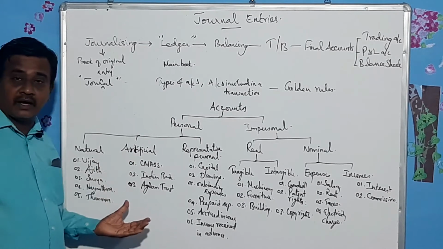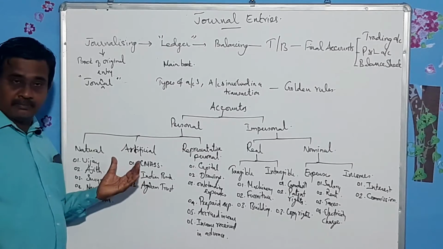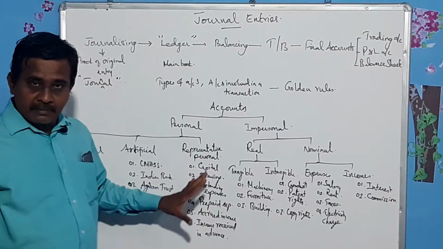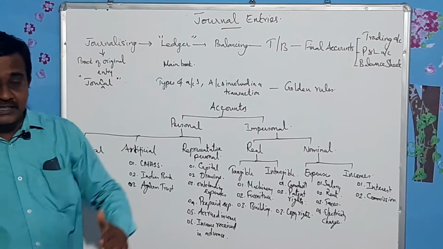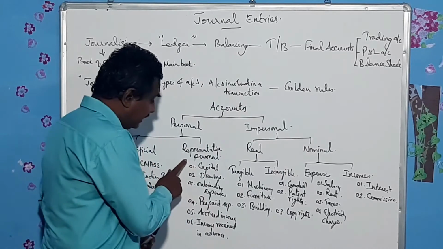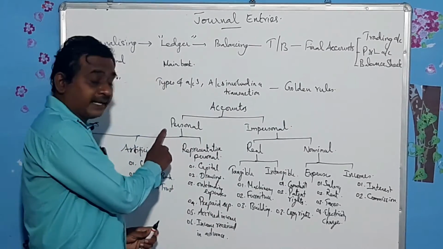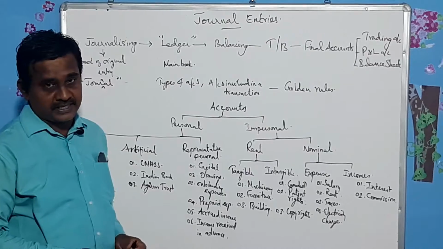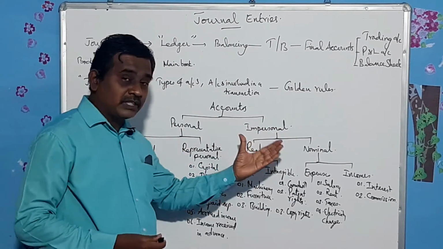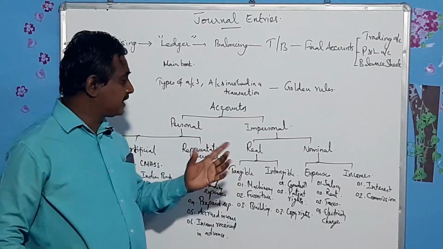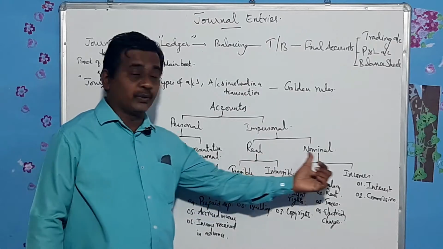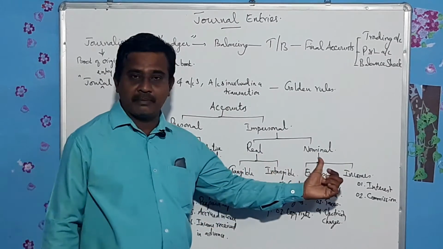So these are called artificial personal accounts. And representative persons: remember, instead of writing the person's name, we write these things, and these six are termed representative personal. Now let us come to the impersonal accounts. Accounts which are not related to persons are called impersonal accounts. This is divided into two: real accounts and nominal accounts.